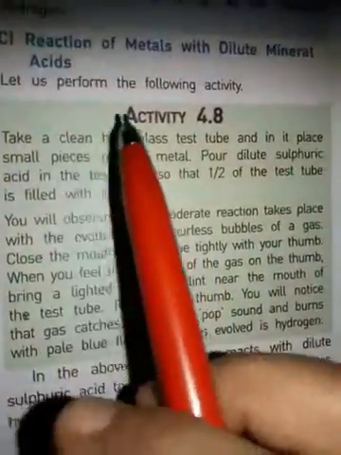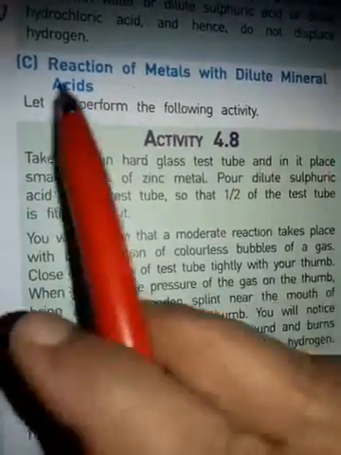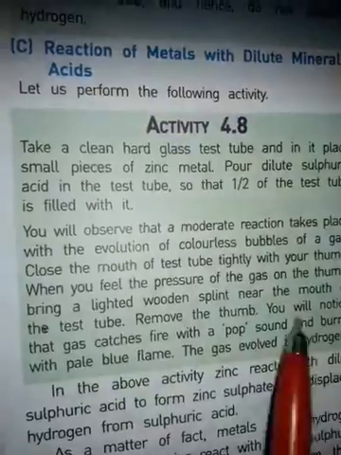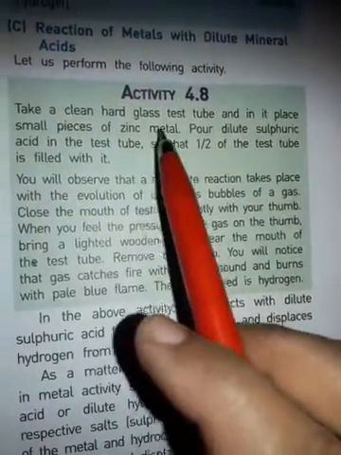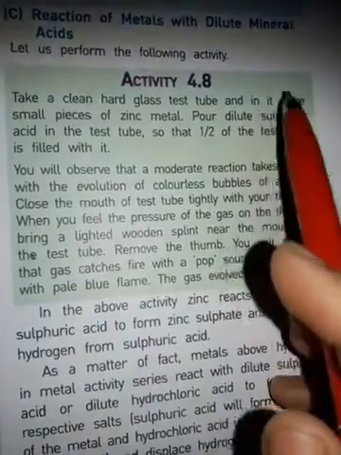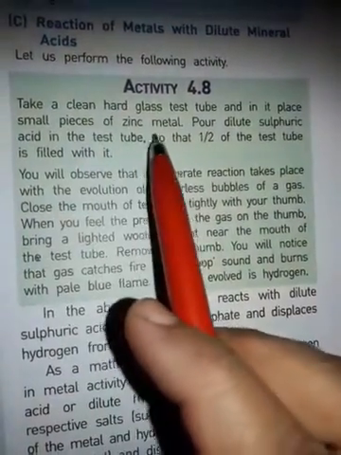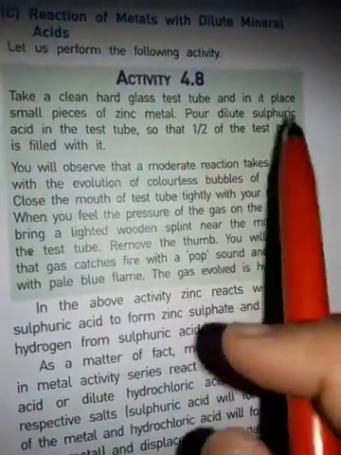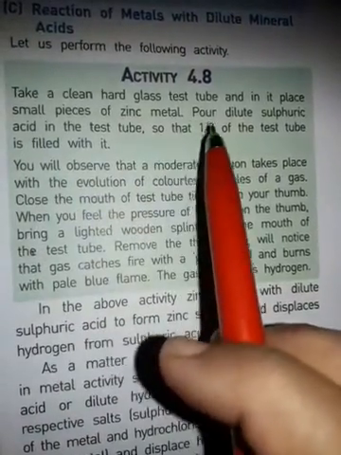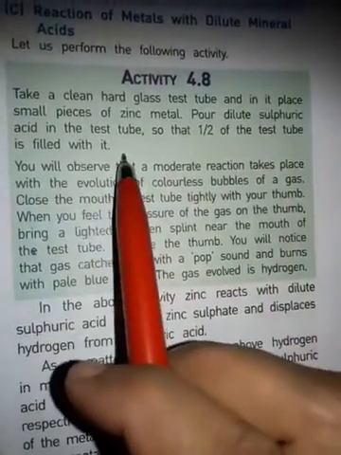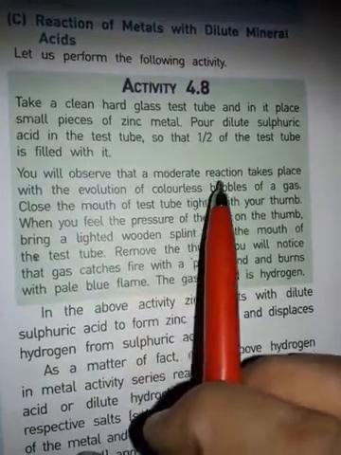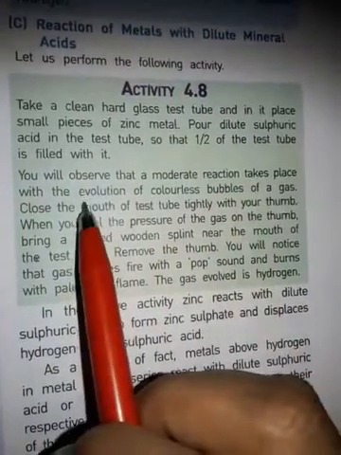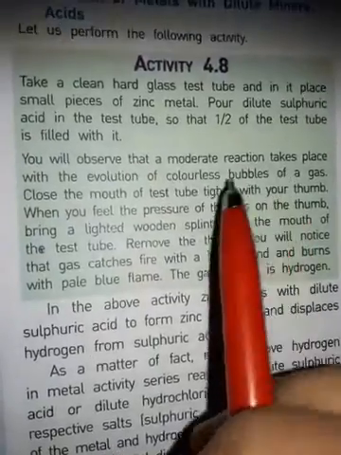In the reaction of metals with dilute mineral acids, let us perform the following activity. Activity 4.8. Take a clean hard glass test tube and in it place a small piece of zinc metal. Pour dilute sulfuric acid in the test tube so that half of the test tube is filled with it. You will observe that a moderate reaction takes place with the evolution of colorless bubbles of a gas.